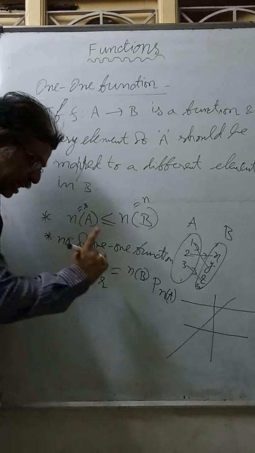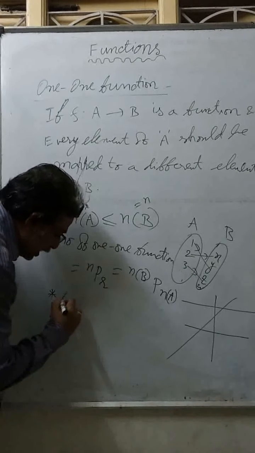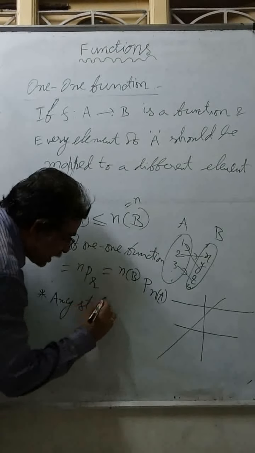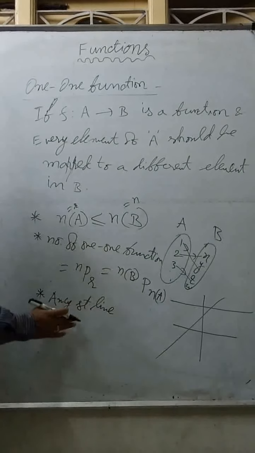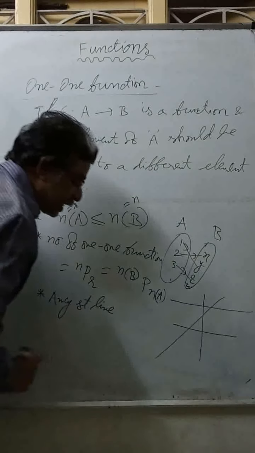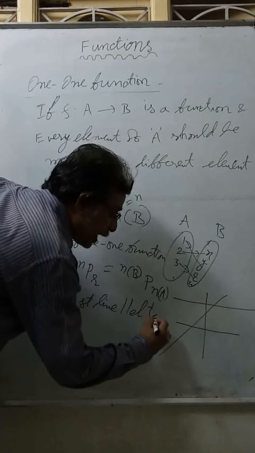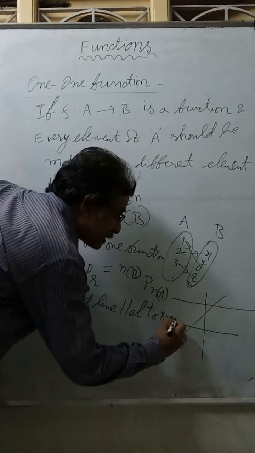Remember this: if you draw a graph, any straight line, this is called the horizontal test, any straight line parallel to the x-axis, meaning a horizontal line,